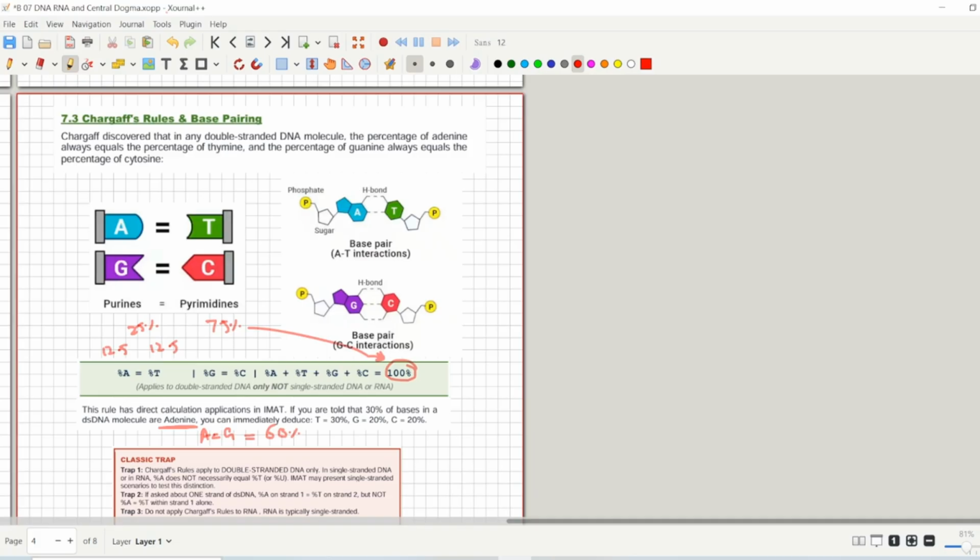So the remaining would be guanine and cytosine. So guanine plus cytosine, remaining would be 40%. So how do both of them contain 40%? If 20% is guanine and 20% is cytosine, then both of them should contain 40%. So these kind of MCQs might be asked in IMAT.